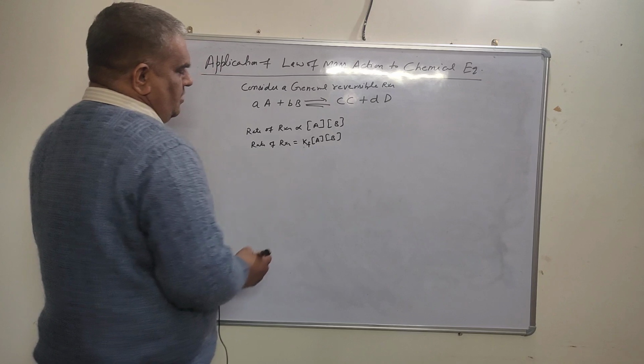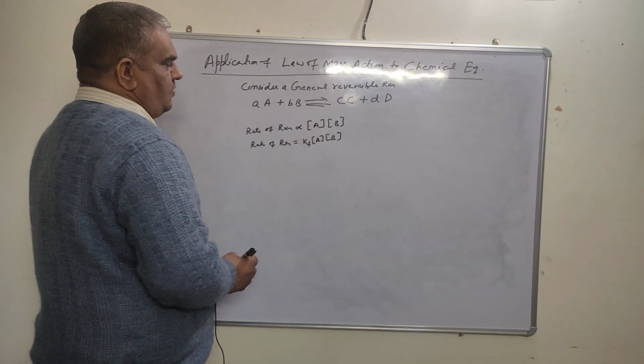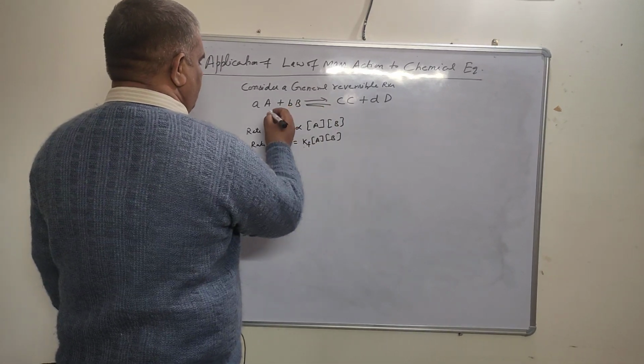Kf is the rate constant for the forward reaction.